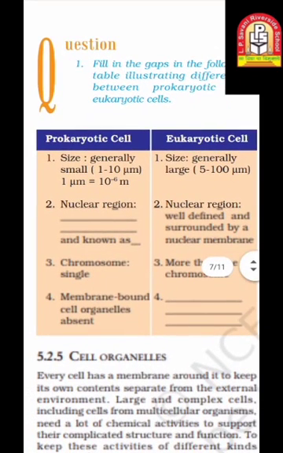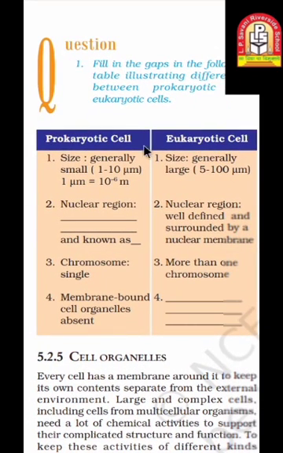Here in the table there are some differences between the eukaryotic and prokaryotic cell. The size of the prokaryotic cell is 1 micrometer. Micro means 10 raised to minus 6 meter, and the eukaryotic cell is generally larger than prokaryotes. Nuclear region, you have to fill these blanks here: well defined and surrounded by nuclear membrane.